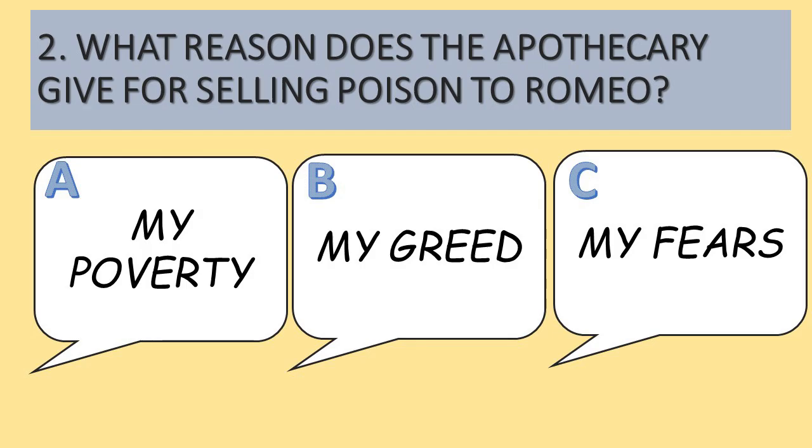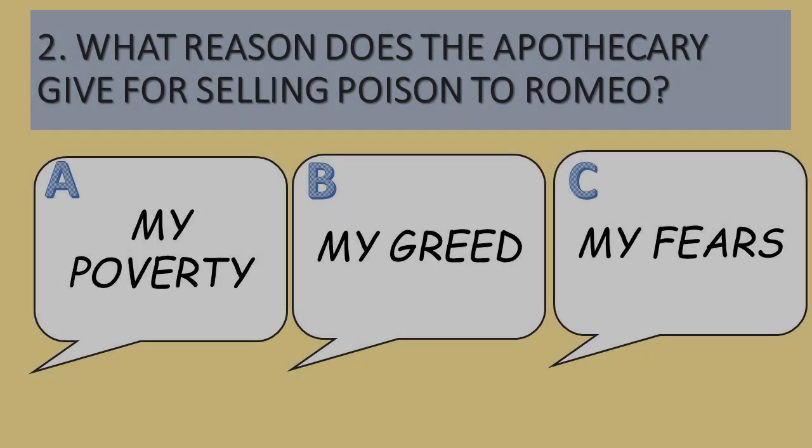Question number 2. What reason does the apothecary give for selling poison to Romeo? Is it A, his poverty? Is it B, his greed? Or is it C, his fears? Is he afraid of Romeo?